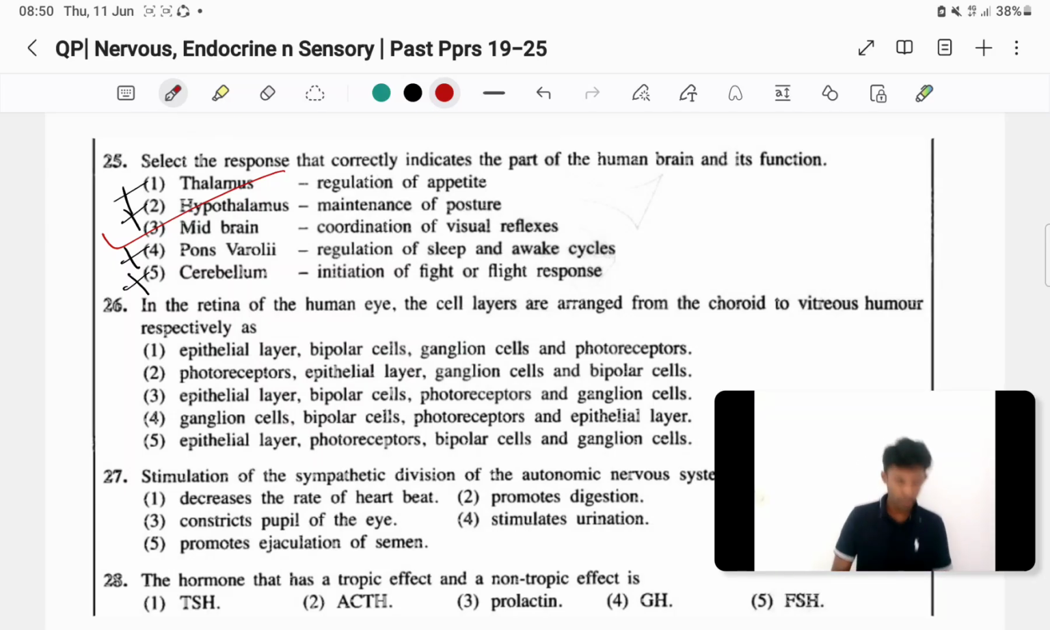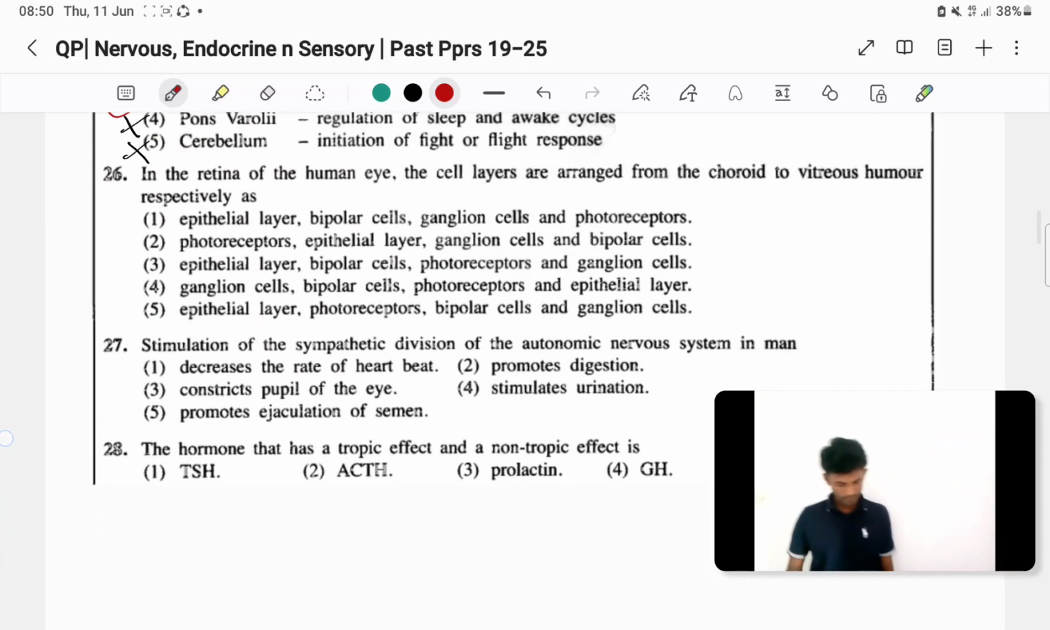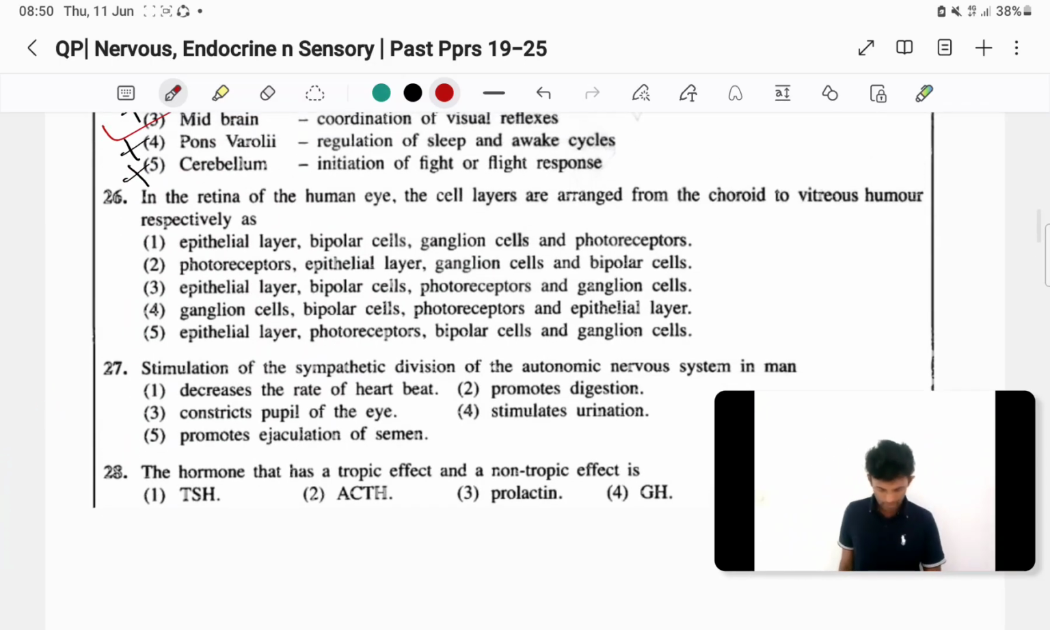Because all the things we discussed earlier. Then the 26th one, in the retina, the same one comes again. We discussed it, and the 2019 one comes again. In the retina of the human eye, the cell layers are arranged from the choroid to the vitreous body, vitreous humor, respectively.